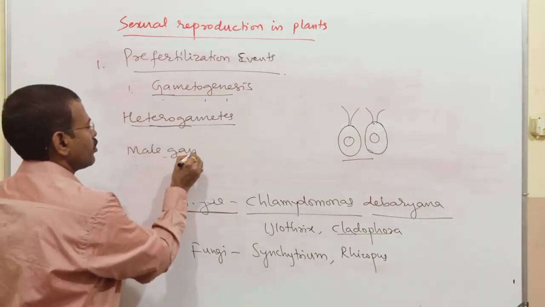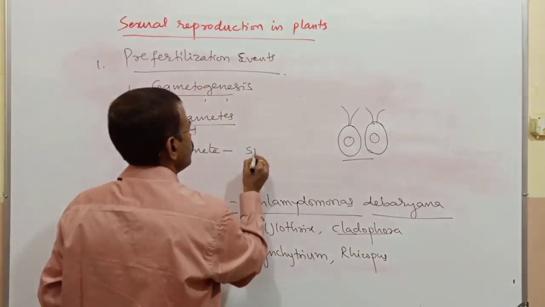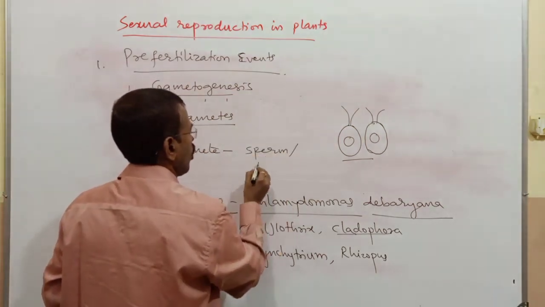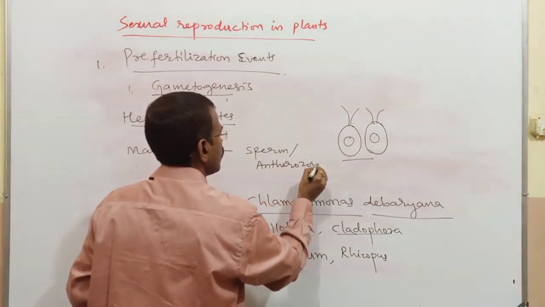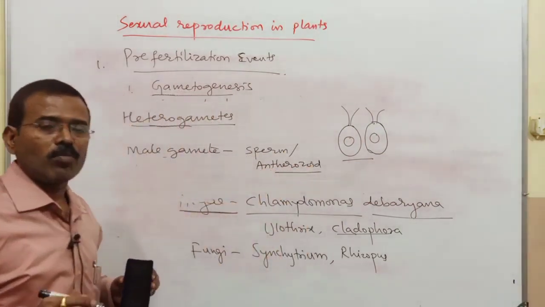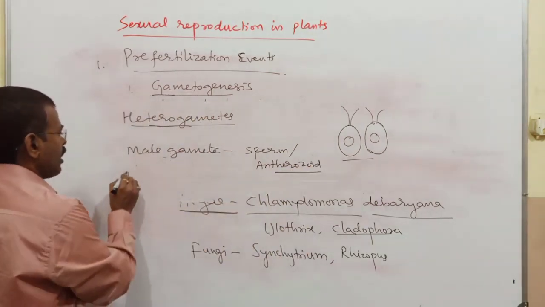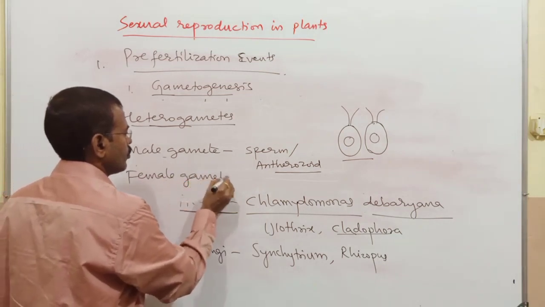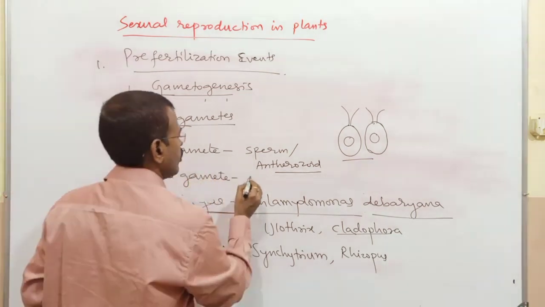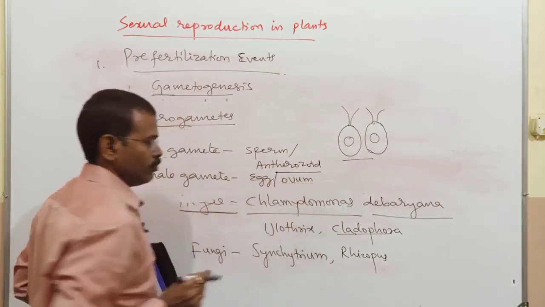In the organisms which produce heterogametes, the male gamete is called a sperm, or another term we can use, antherozoid. The female gamete we call an egg or ovum.